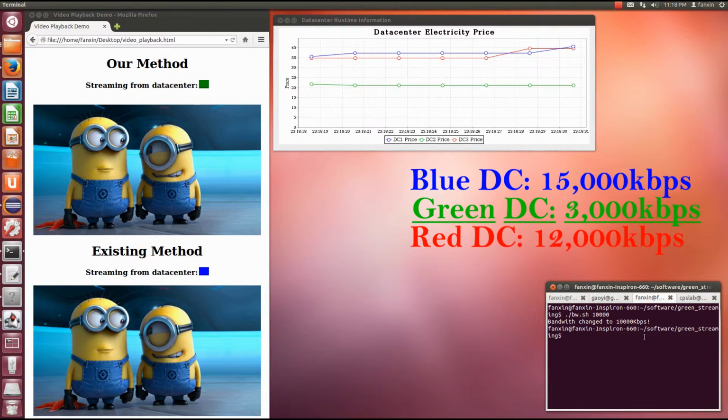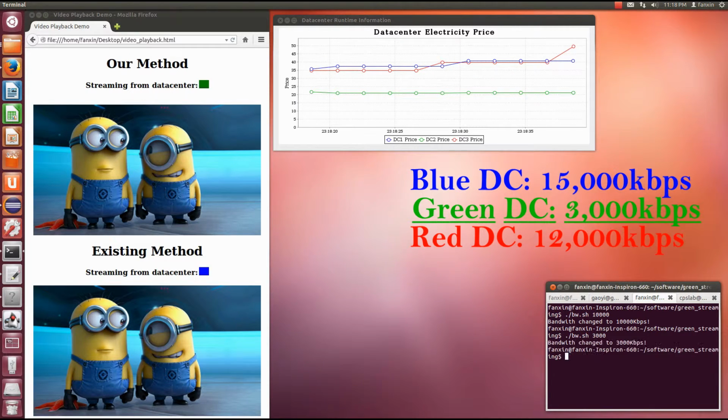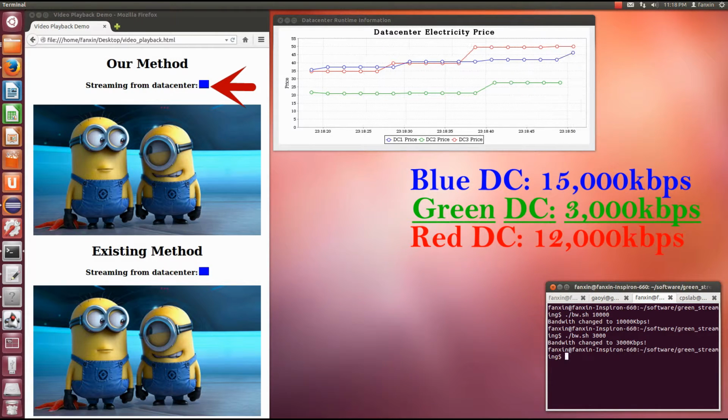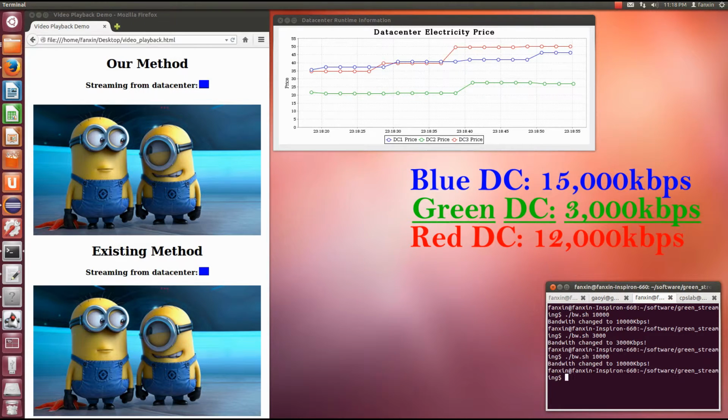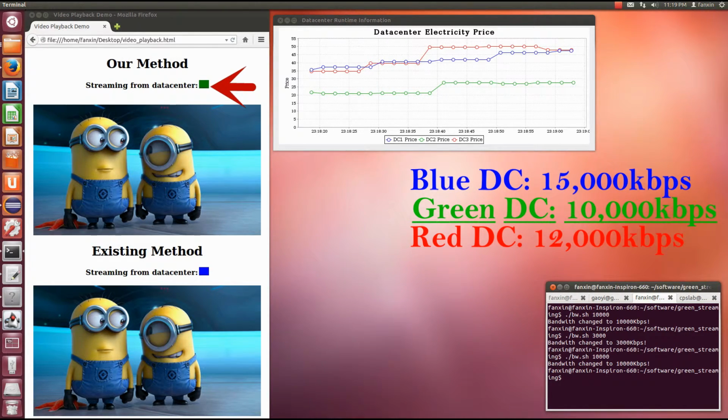Now we increase the load of the green data center by changing its remaining bandwidth to 3,000 kilobits per second. Our method changes to choose the blue data center, which has enough remaining bandwidth for highest video quality and lower electricity price. After we change the green data center's bandwidth back to 10,000 kilobits per second, our method also returns to this data center, not the other two data centers, even though the two have higher remaining bandwidth.